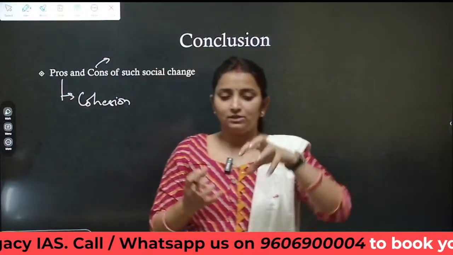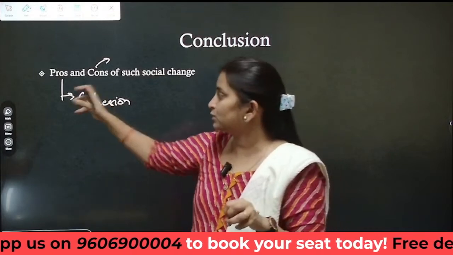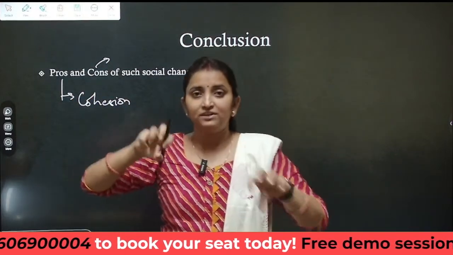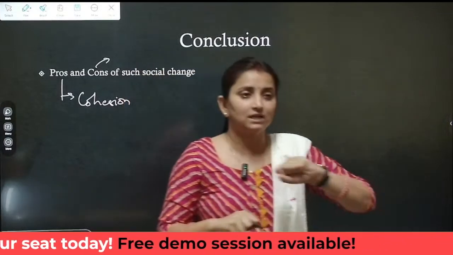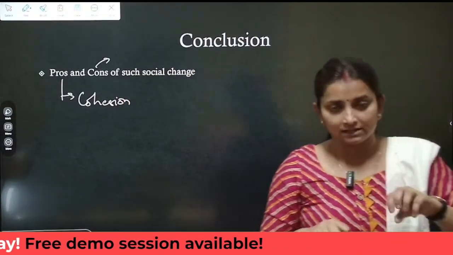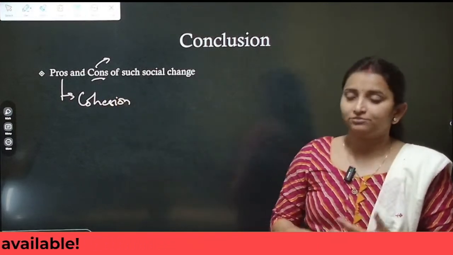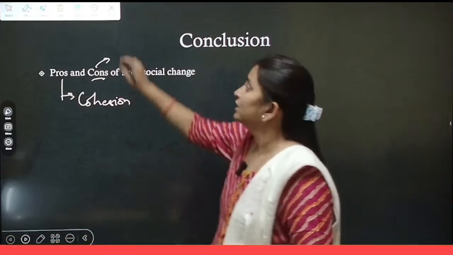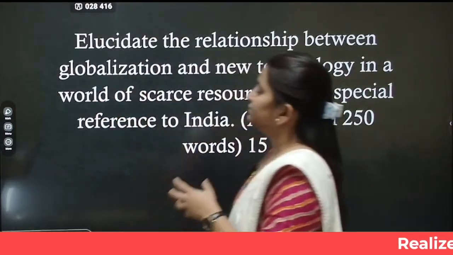So the cohesion which develops within that sect is a major advantage, but if it tries to overcome or sensitize the other caste or other religion, it becomes a major con, a disadvantage of such salience of sect. Okay, so that we had to discuss in this answer, in the conclusion part.